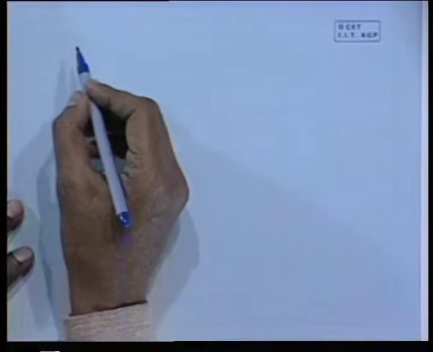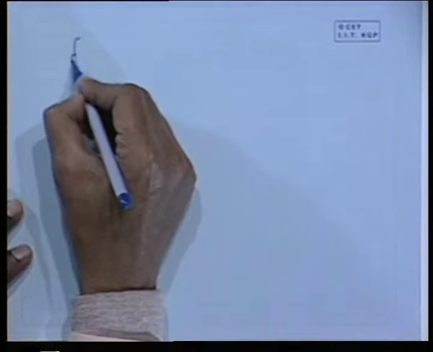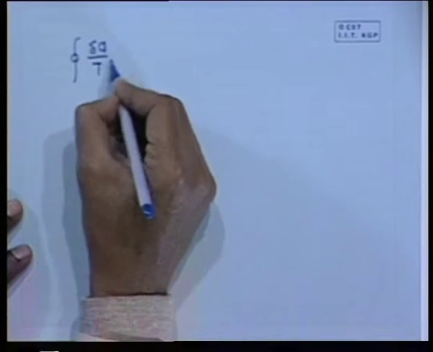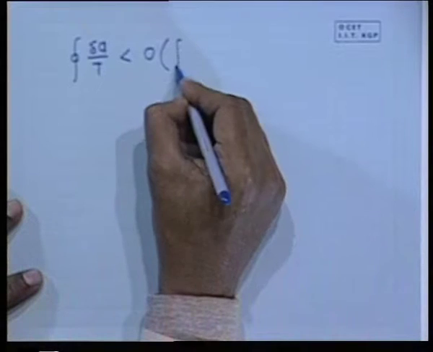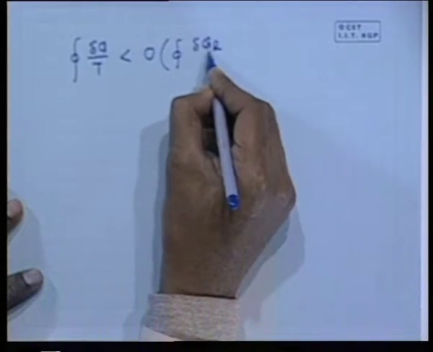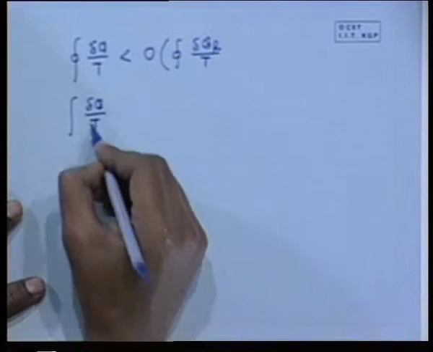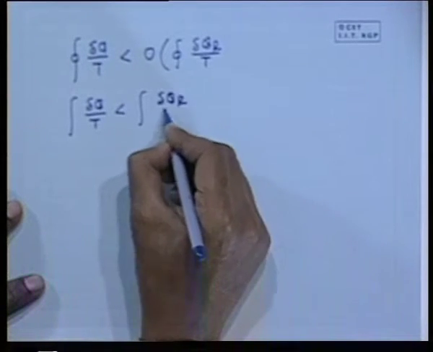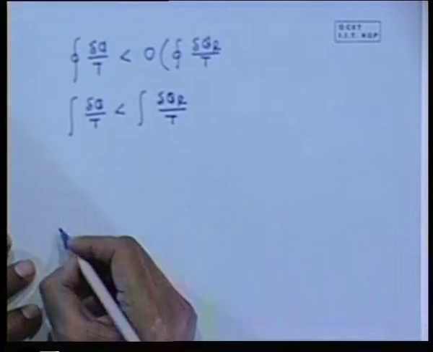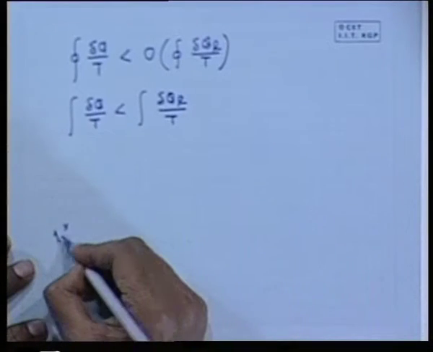But what is it for an irreversible adiabatic process? Before that, I come back to this initial thing that we have already proved: the cyclic integral of delta Q by T is less than 0. That means the counterpart 0 is what? That is the counterpart in a reversible cycle, which I have proved. But it is also simple to prove that delta Q by T in any process is less than its counterpart in a reversible process. How to prove it? This proof is also simple. You take two